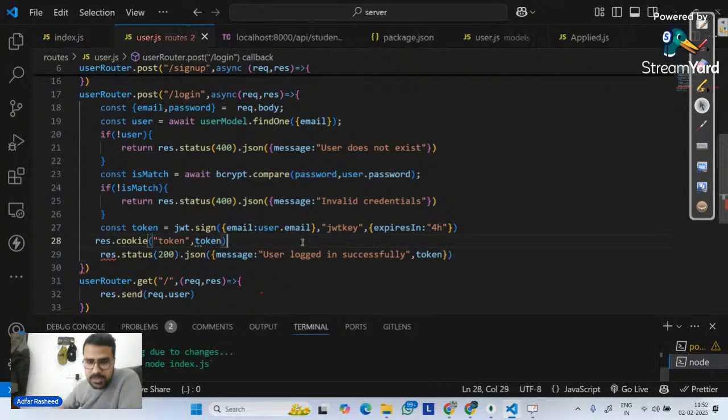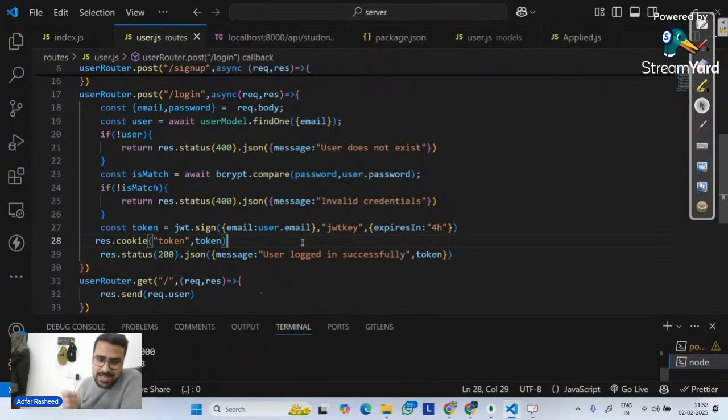So what I'm doing is I'm simply telling it to do one thing: in a cookie, please store this token, so that later on I can extract the token from there. I hope this makes complete sense.